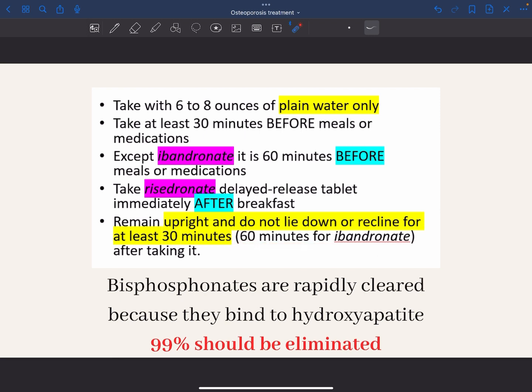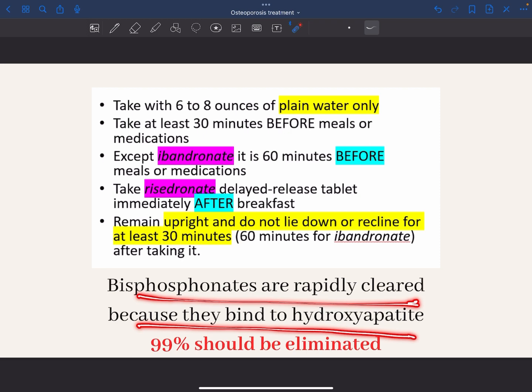And you need to know that bisphosphonates are eliminated renally. So in case of renal failure, you cannot prescribe bisphosphonates. And bisphosphonates are rapidly cleared from the plasma because they bind to hydroxyapatite rapidly.